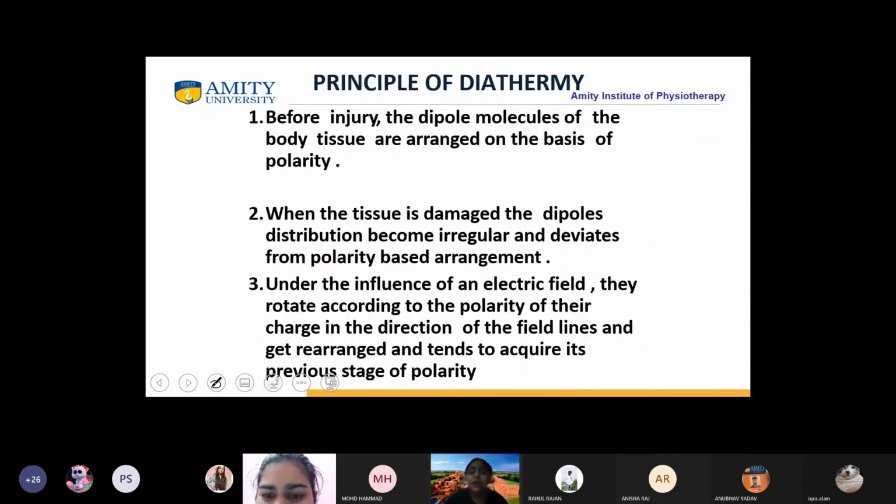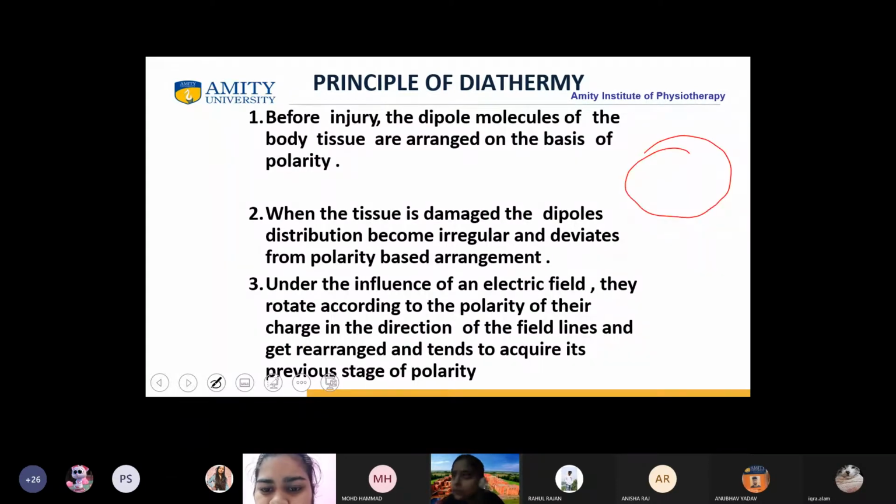Okay. Now, what happens? We will go to the tissue level first. What is happening at the tissue level? Then we will take the modality and we will see what the modality is doing to the injury. Before injury, like you and me, we are normal. We have not undergone any injury, right? So what is happening at the tissue level?